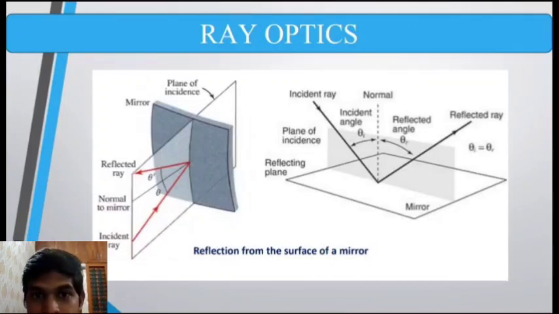So the normal is nothing but an imaginary line we take at the point of incidence, which is normal to the mirror. So theta incidence equals theta reflection, or theta i equals theta r, for reflection from the surface of a mirror. So that's all for the reflection law.